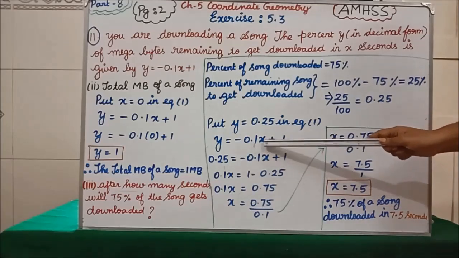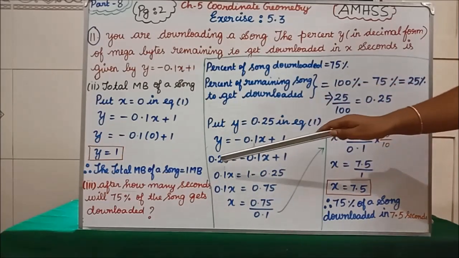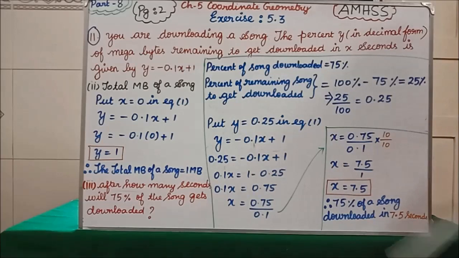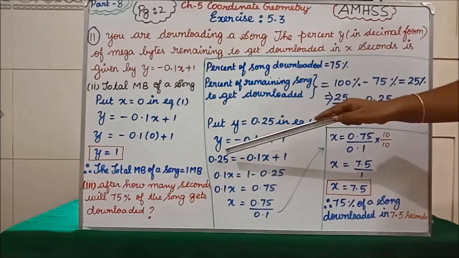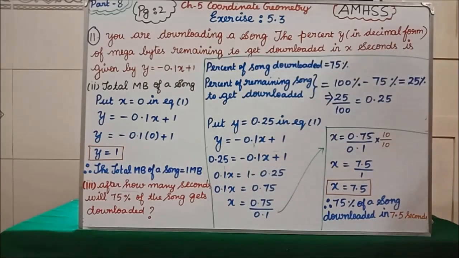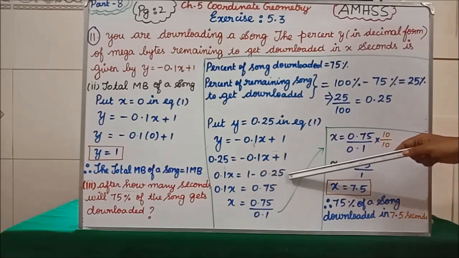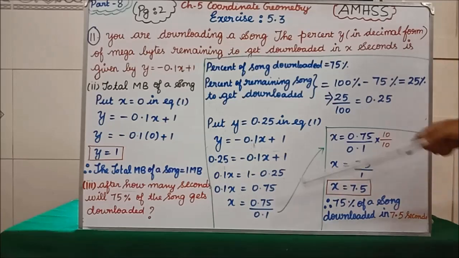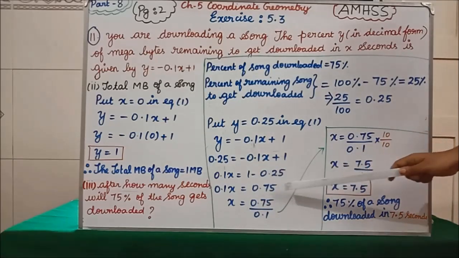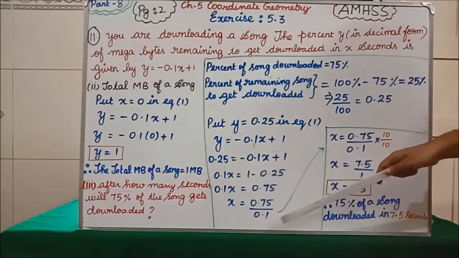Next step, this x goes to that side and the 0.25 comes to this side. If this goes that side, it becomes positive; this comes this side, it becomes negative. So 0.1x = 1 - 0.25, so we will get 0.75. x = 0.75 divided by 0.1.